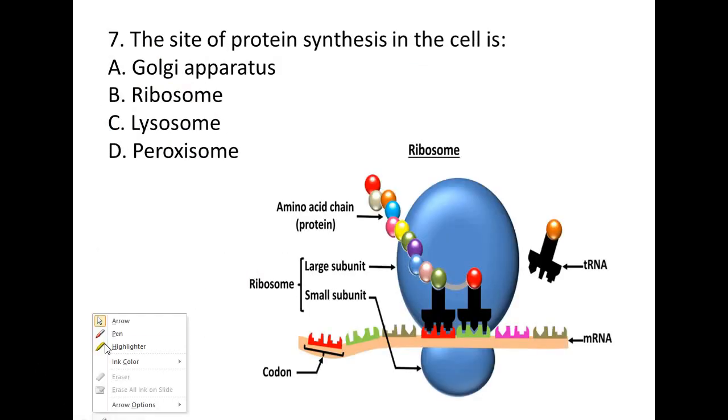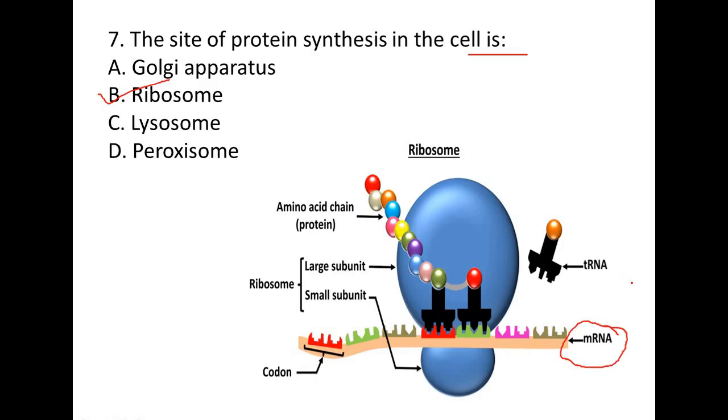Number 7 question is, the site of protein synthesis in the cell. We can say, which cell organelle is called the protein factory? Golgi apparatus, ribosome, lysosome, peroxisome. Correct answer is ribosome. From the image you can see this is mRNA which carries genetic information from nucleus to cytoplasm and helps in decoding the amino acid triplet codon.